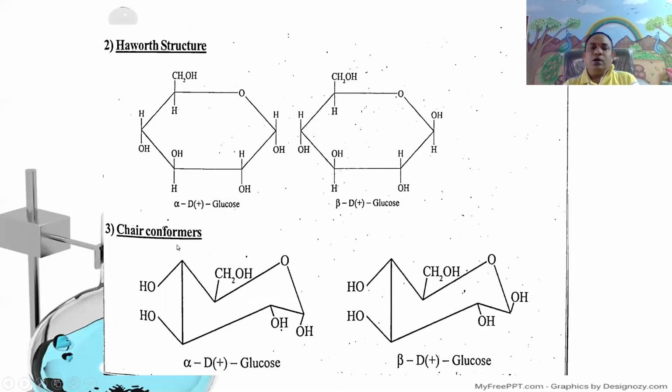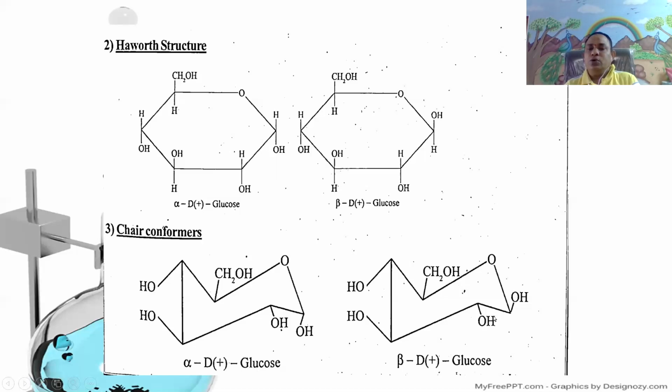Here are the chair conformers of alpha D-glucose and beta D-glucose. It is the first carbon, second carbon, third carbon, fourth carbon, fifth carbon, sixth carbon. Again, the first and second carbon OH groups are syn to each other in alpha D-glucose.